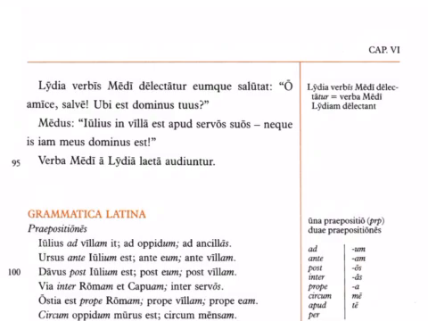Ubi est dominus tuus? Where is your master? And Medus says, Julius in villa est, apud servos suos. Julius is in his villa, or the villa, with his slaves. Neque is iam meus dominus est. Nor is he now my master. Okay? Now, he doesn't explain that this is because he's run away and stolen the master's money. He just says he isn't his master anymore. He doesn't consider him his master, but legally speaking, of course, he still is.